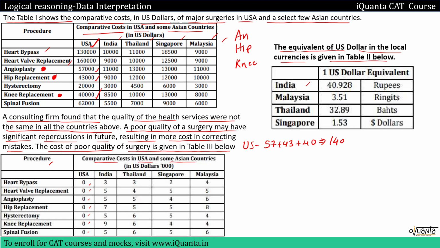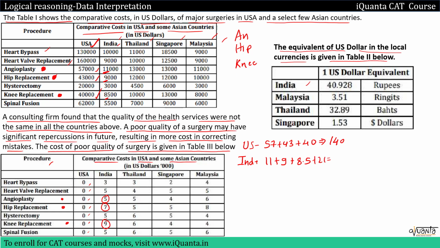$1,000. Then if we check it for another country, say India, it is 11,000 plus 9,000 plus 8,500. So for India, it is 11 plus 9 plus 8.5k. We also have to take into account the poor quality cost as well. So for angioplasty, hip replacement and knee replacement, we'll add 5 plus 7 plus 9 for India, which gives us 21.